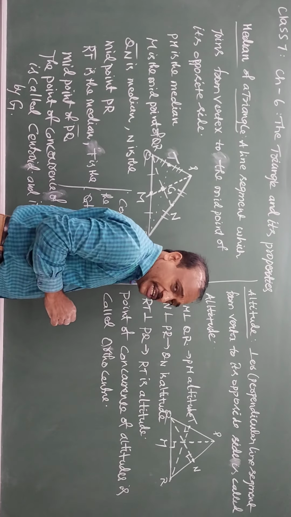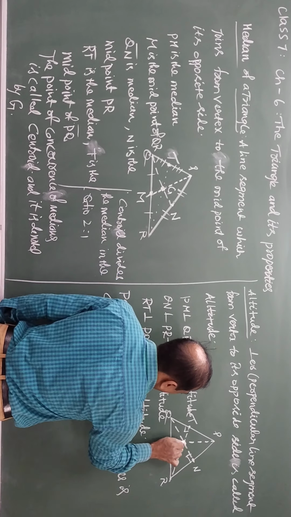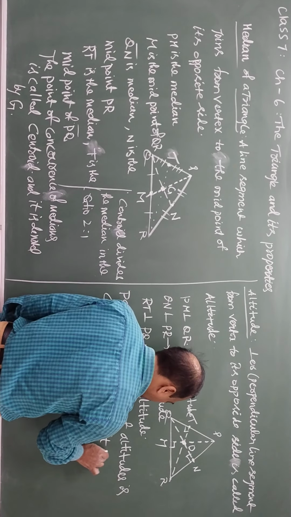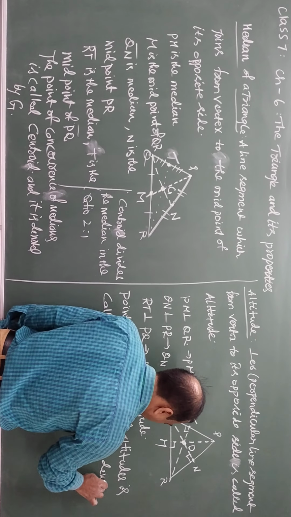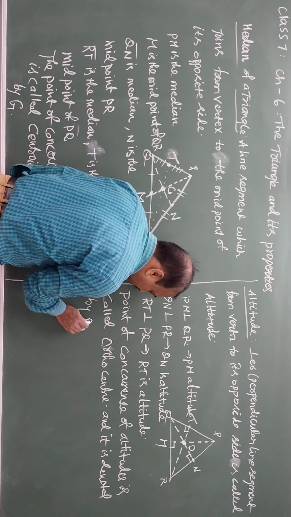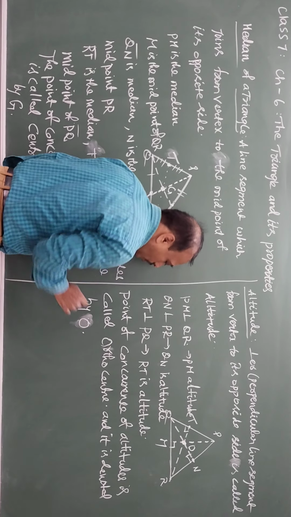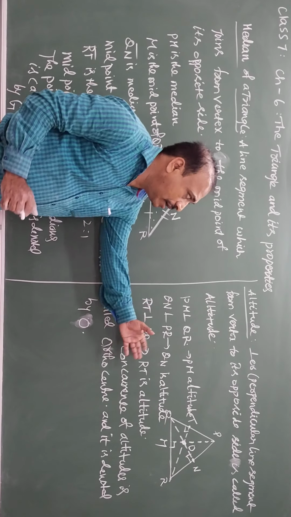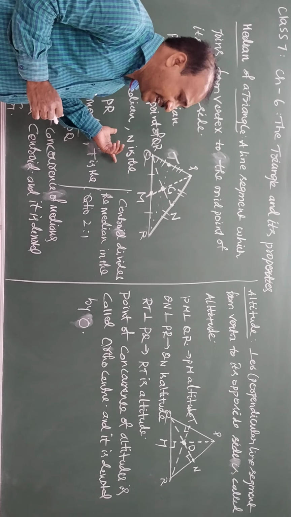So where all the altitudes meet, that is called the orthocenter, and it is denoted by O.